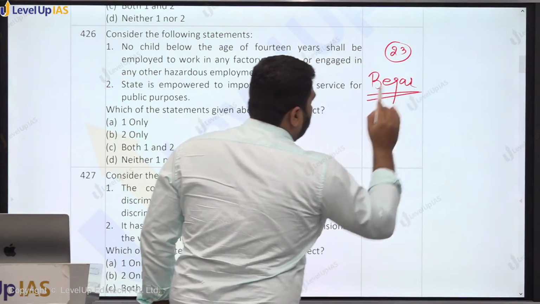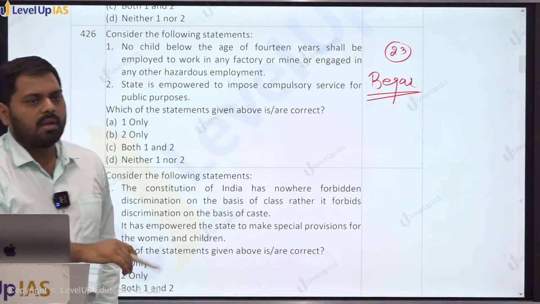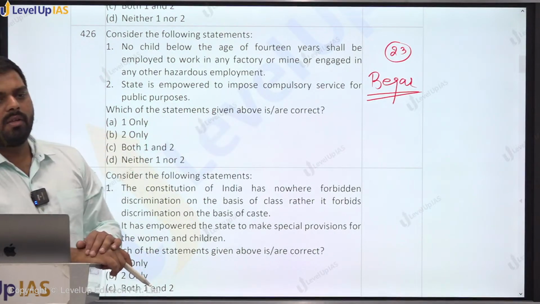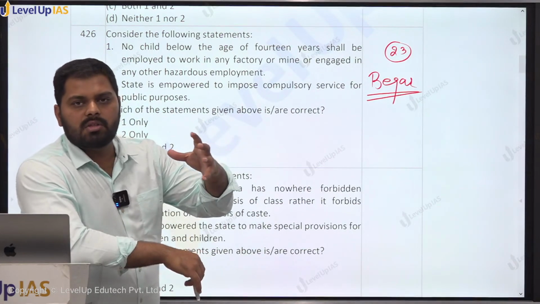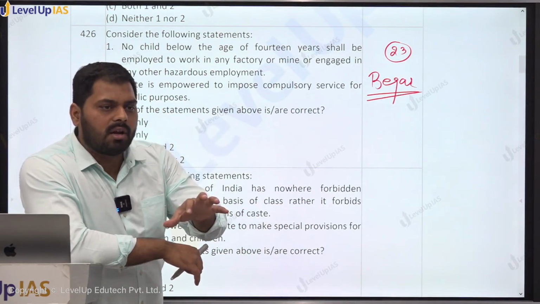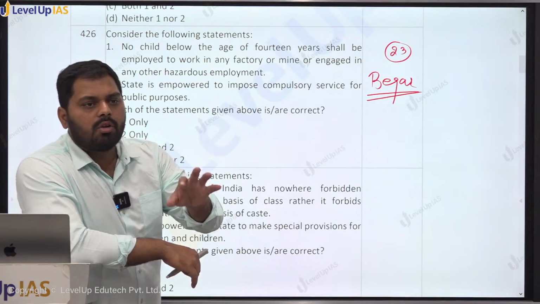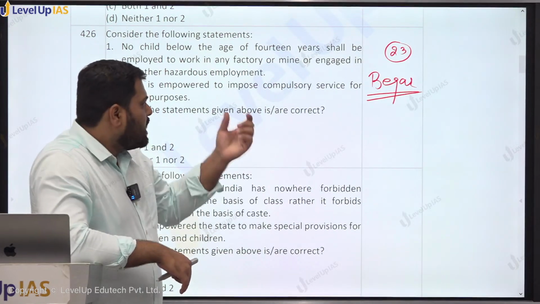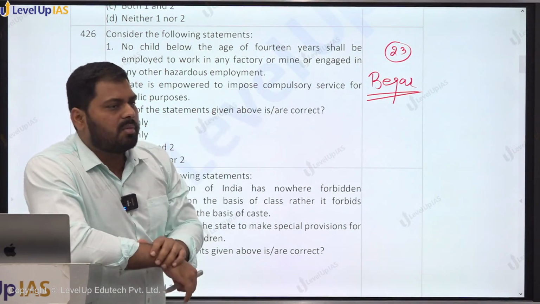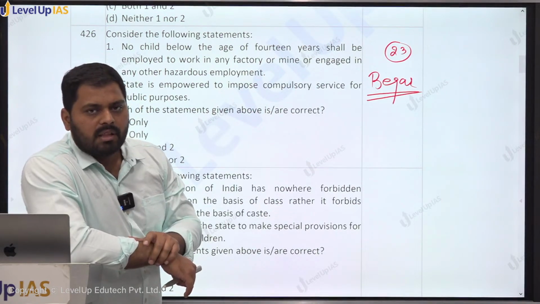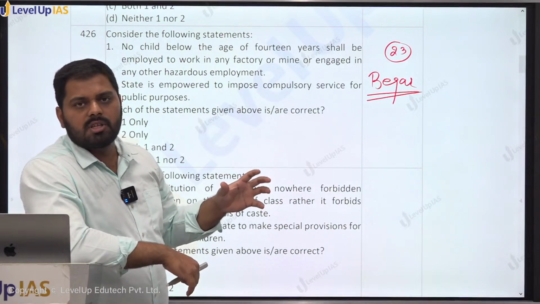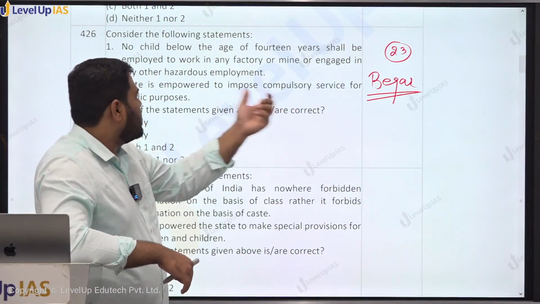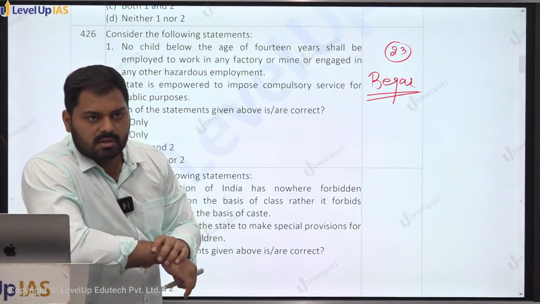Now there is an exception in this. Suppose for any other purpose, you must have heard about certain countries where military training or serving in military for 1 or 2 years is mandatory, right? So such an exception is also put in our Constitution in Article 23, that if the state wants, they can engage the persons or the citizens of India for compulsory service for public purposes.